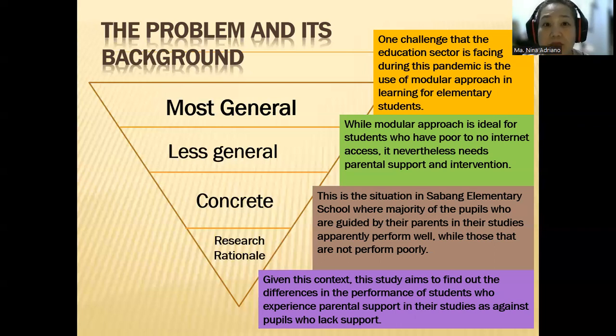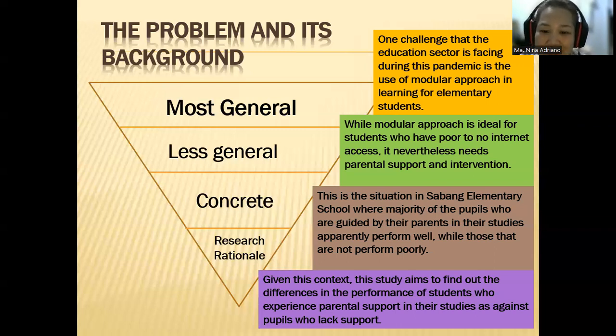Why the problem? Because in research, we always start with a problem. And in order to find out the significance of that study, you have to explain its background and its importance, why you conducted that particular study. Okay, and then in order to further specify that, you will now end with your research rationale, with your purpose of your study or with the objective of your study. Okay, we are now in this violet color text. Okay, and I'd like to read it to you.